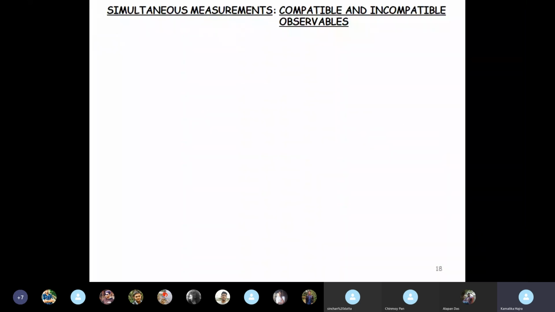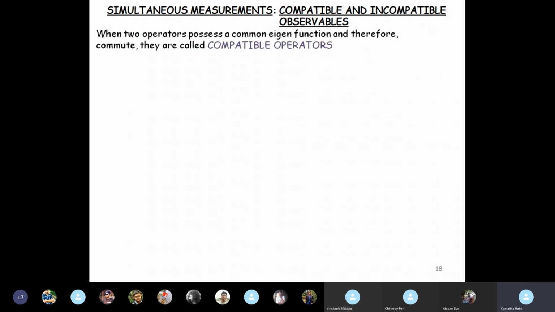Now let us see how compatible and incompatible observables are related to simultaneous measurements. How are these related to the fact that they can or cannot be measured simultaneously? So we just found out that when two operators possess a common eigenfunction and therefore they commute, they are called compatible operators, all right?